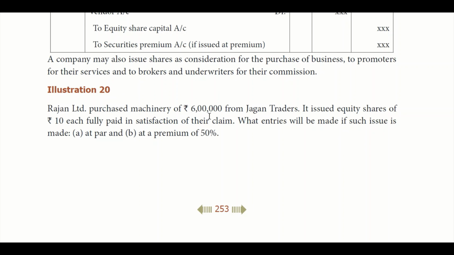Rajan Limited purchased a machinery for 6 lakhs from Jagan Traders. Rajan Limited is the company. It issued equity shares of 10 each, fully paid in satisfaction of their claim. That means they have issued 60,000 shares of 10 each. What entries will be made if such issue is at par, that means 10 rupees for 10 rupees, and at a premium of 50%? 50% of 10 is 5, right? So if it is issued for 15 rupees, what is the entry? If it is issued for 10 rupees, what is the entry?